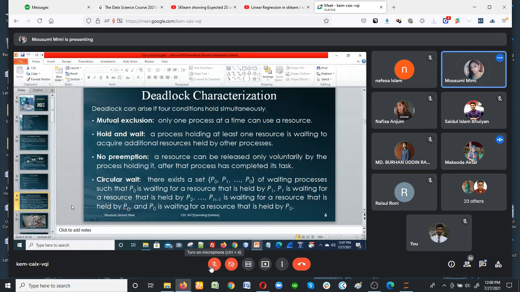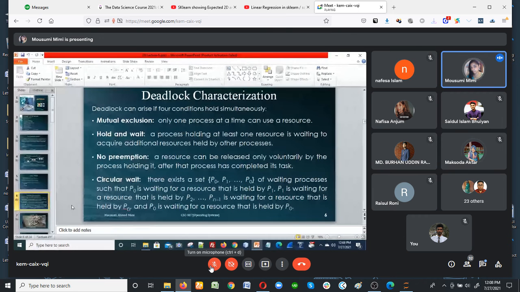No preemption means that a resource can be released only voluntarily by the process holding it, after that process has completed its task. So after completing the execution of the process, the process releases the resource. At that point of time, the other process has the opportunity to use that resource. Until then, it will be in the waiting state.